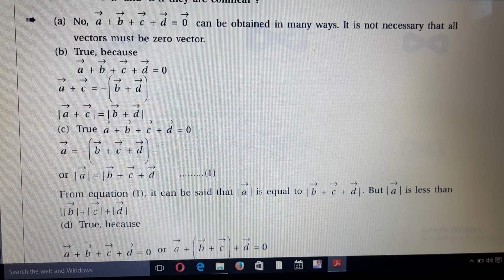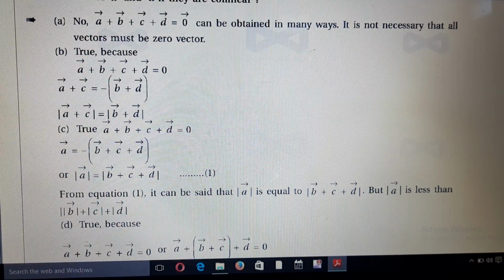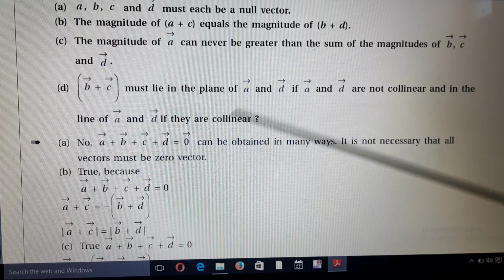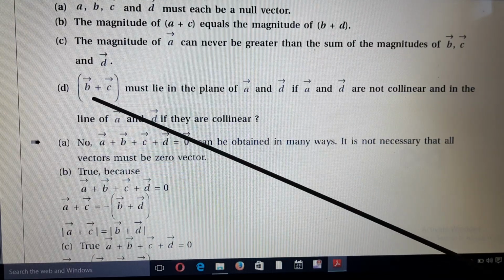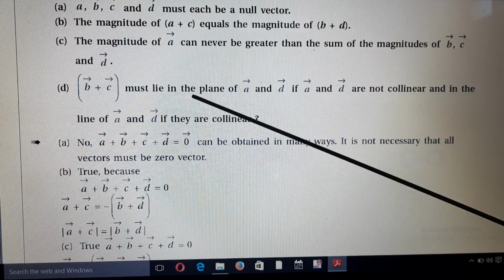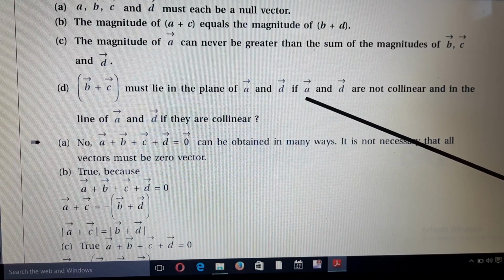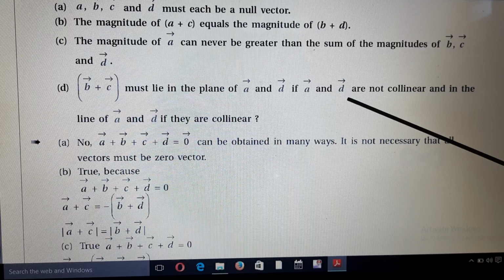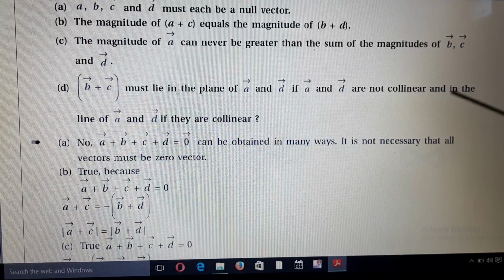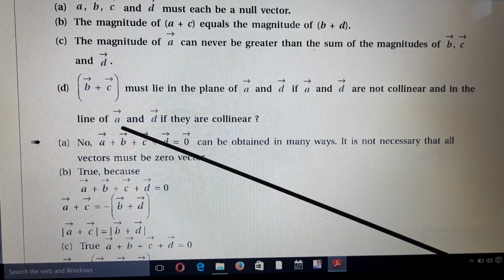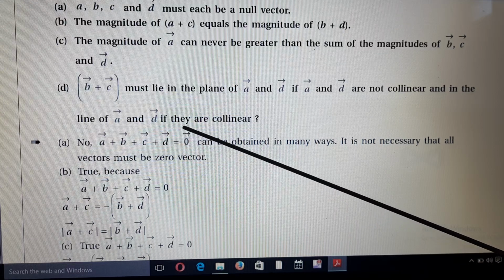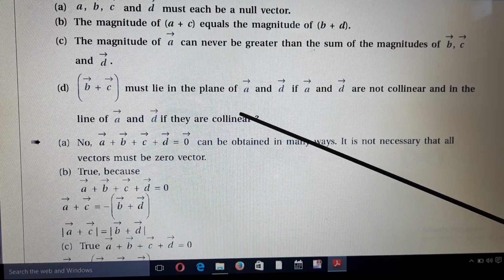And last, D. Vector B plus C must lie in the plane of vector A and vector D if vector A and vector D are not collinear, and in the line of vector A and vector D if they are collinear.